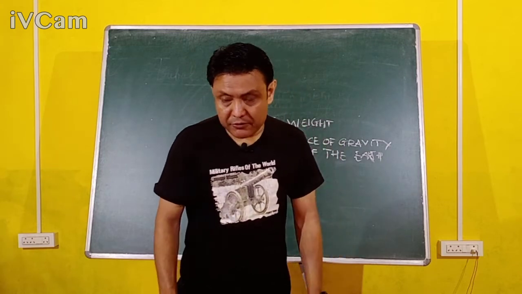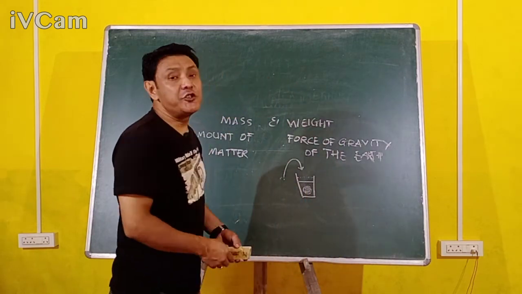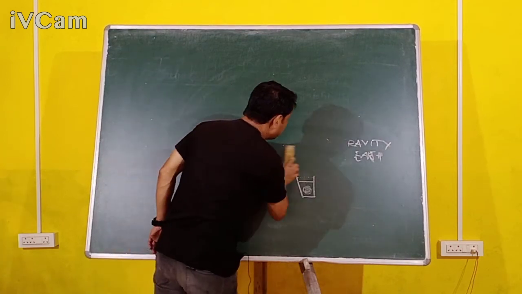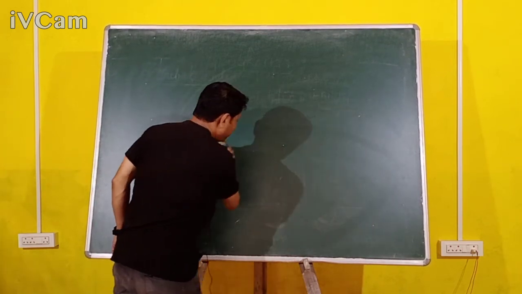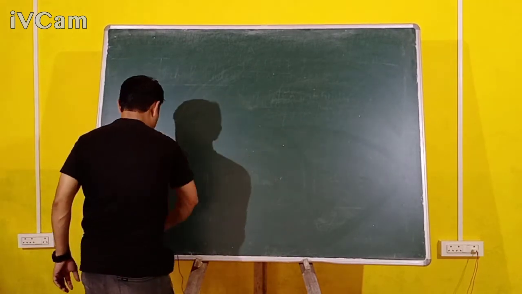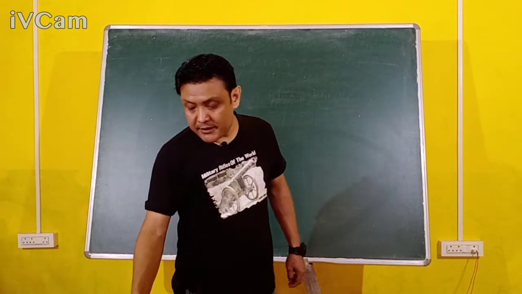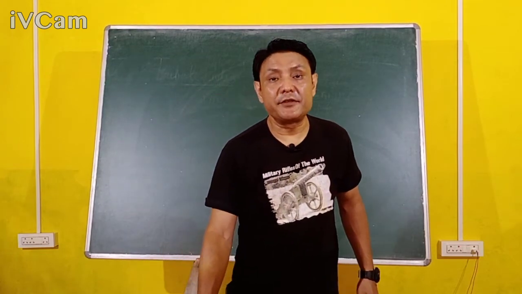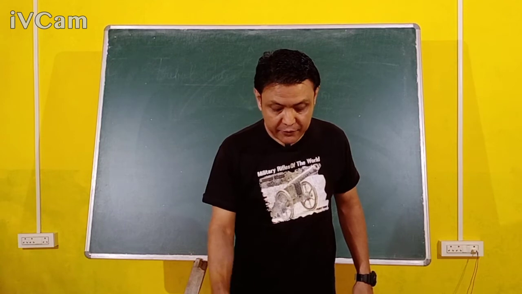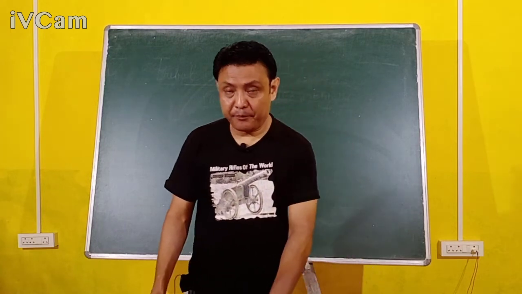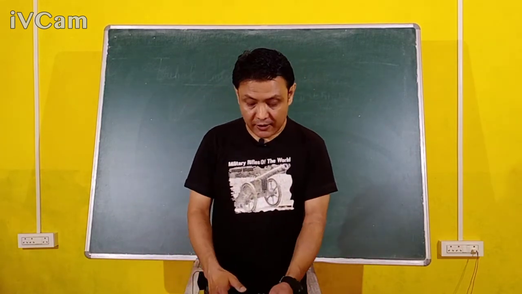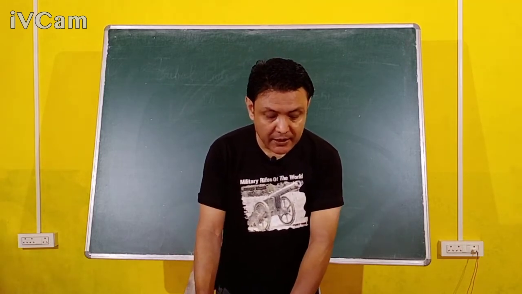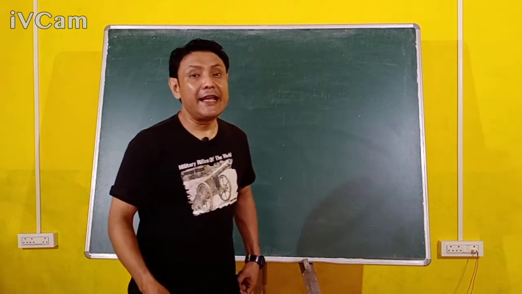So when we talk about the arrangement of molecules in matter, before we go to that, we have already discussed in the previous chapters that there are three types of matter. What are they? They are solid, liquid, and gas.